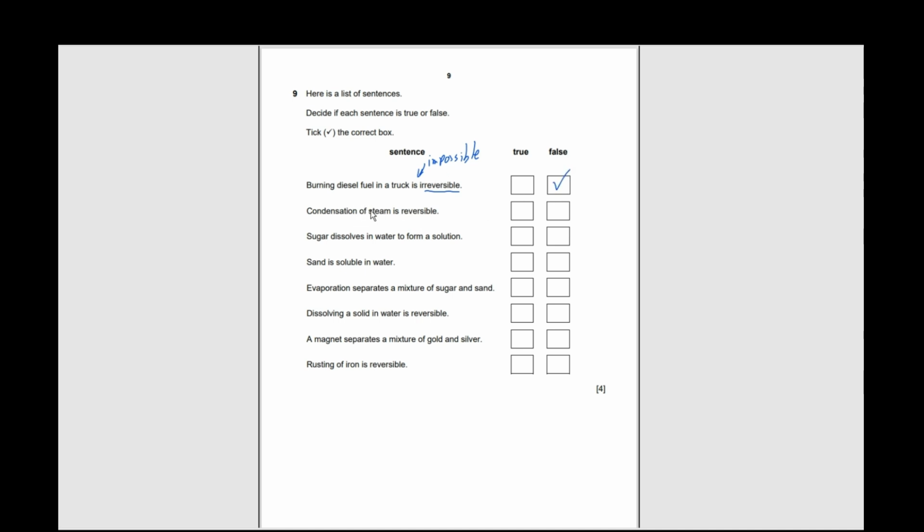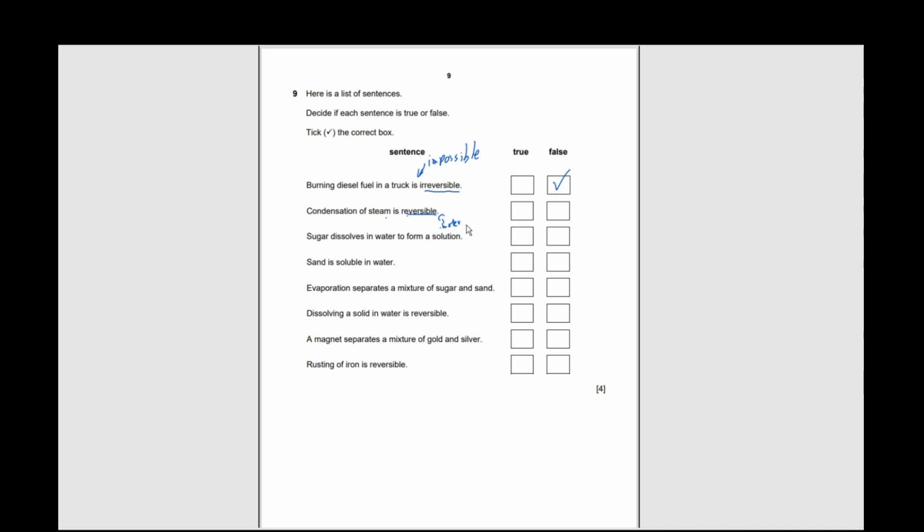Impossible. Okay, condensation of steam is reversible. Condensation of steam. So let's say you are cooking something in a cooking pot, and when you open the cooking pot, the lid, if you see it, there's a lot of water droplets there.